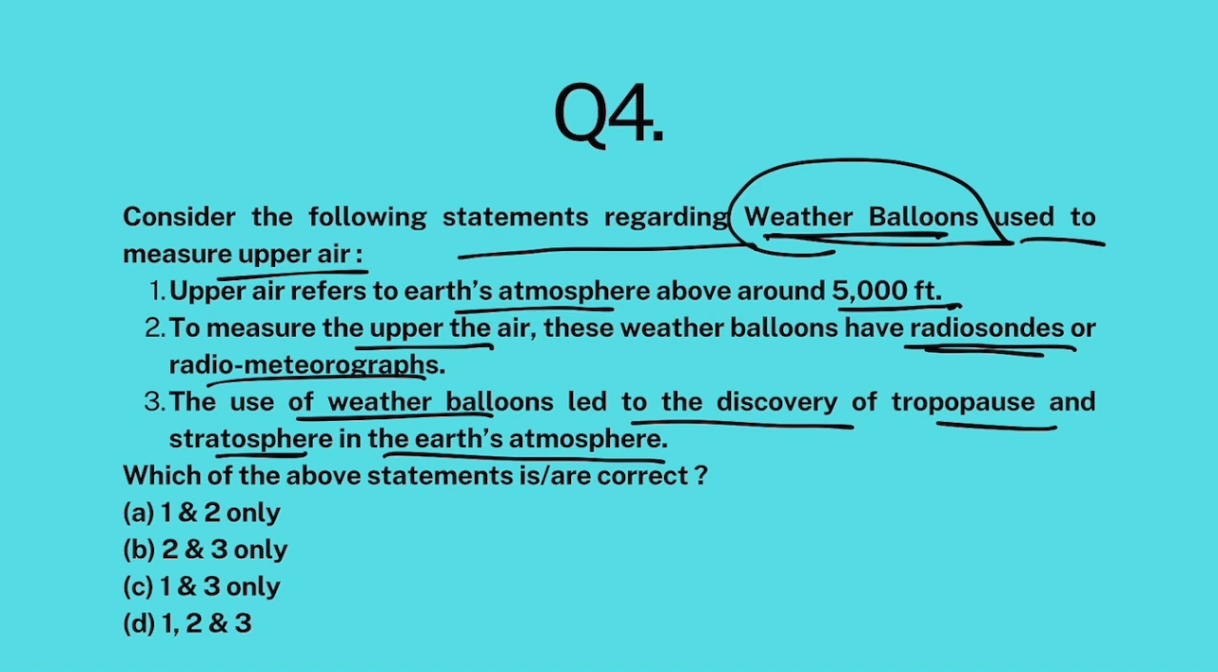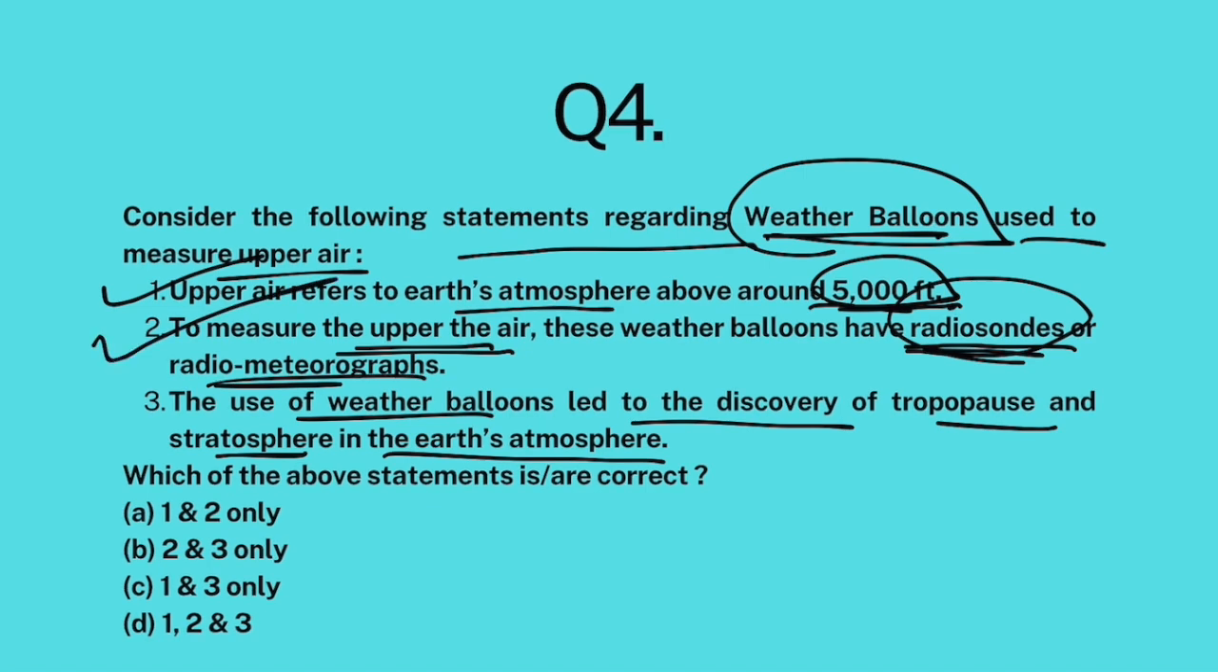Now the reason for studying upper air is important because most of the weather phenomena with respect to cloud formation, wind circulation happens in upper air. Therefore you need to study upper air, okay? Now upper air is something that is above around 5,000 feet, absolutely correct. To measure upper air, you use radiosondes or radiometeorographs, absolutely correct.